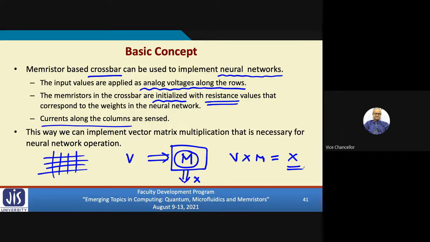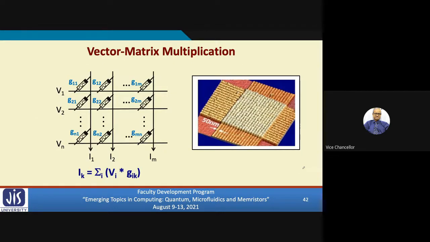But here, in a single cycle, I initialize the memristors, apply some voltages, and I directly get the currents. That is equivalent to the product of the voltage and the matrix. So in the next slide, on the right is a typical memristor crossbar which has been fabricated.